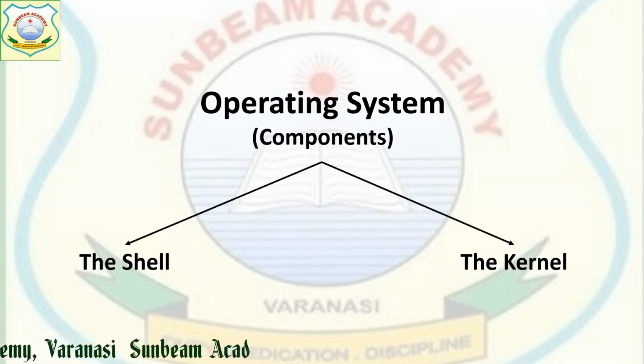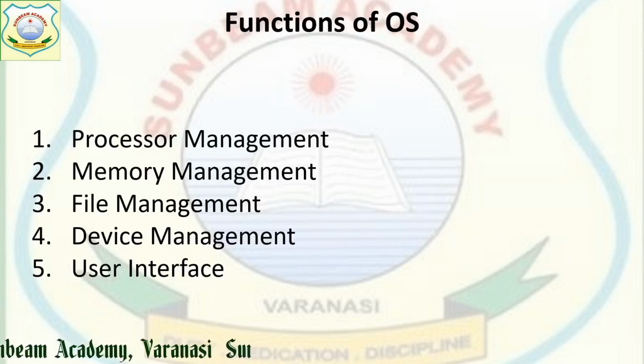Means the shell only receives the commands, converts them into machine language, while the kernel manages communication between user and the hardware. So it is responsible for some work. What are the work? We will see in the next part, that is function of OS.